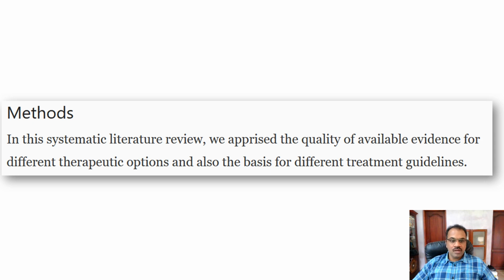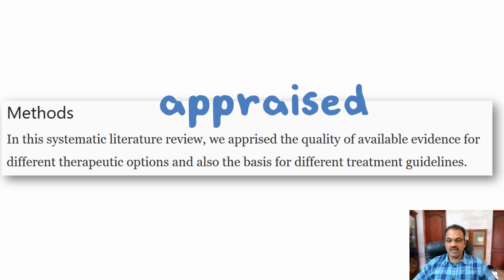Okay, another one. In this systematic literature review, we appraised the quality of available evidence. So basically what they want to tell you is that they assessed the quality of the available evidence, but for that the spelling of appraised is wrong. It is with an A, appraised, A-P-P-R-A. Those of you who know the word appraisal will know this correct spelling. Apprised, the one without the A, actually means we informed. I apprised somebody about this particular matter. Thus that word has an entirely different meaning.